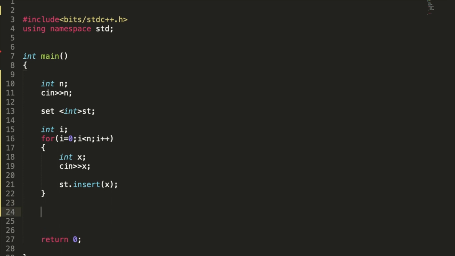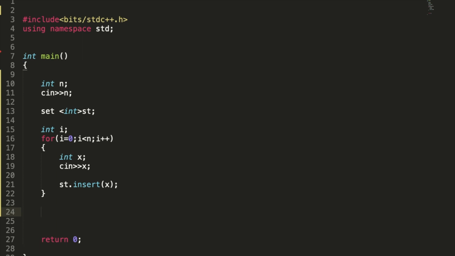Okay, this is how I am going to print the set elements. How do we print the set elements? Before that, I am going to apply upper bound. How do we apply upper bound? Like in vector, where we were getting the index of the element, but here we are going to get the address.